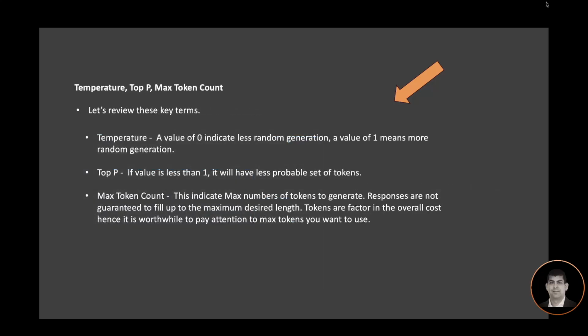A few key terms like temperature, top P, and max token count are required to build the prompt body. Temperature is a value: a value of 0 indicates less random generation, and a value of 1 means more random generation. Top P is another parameter. If the value is less than 1, it will have a less probable set of tokens.